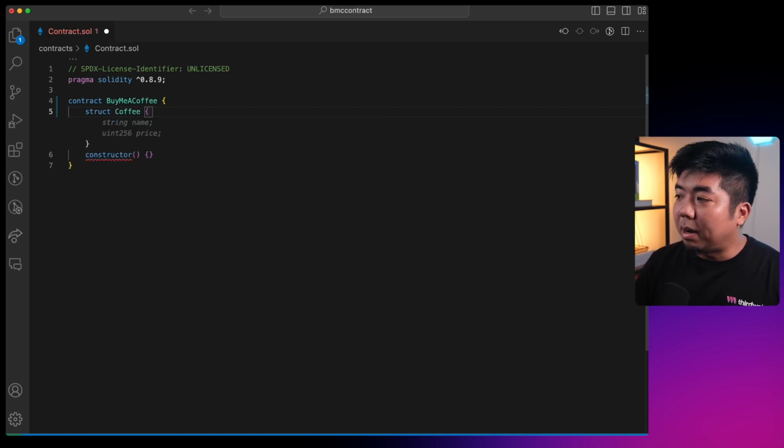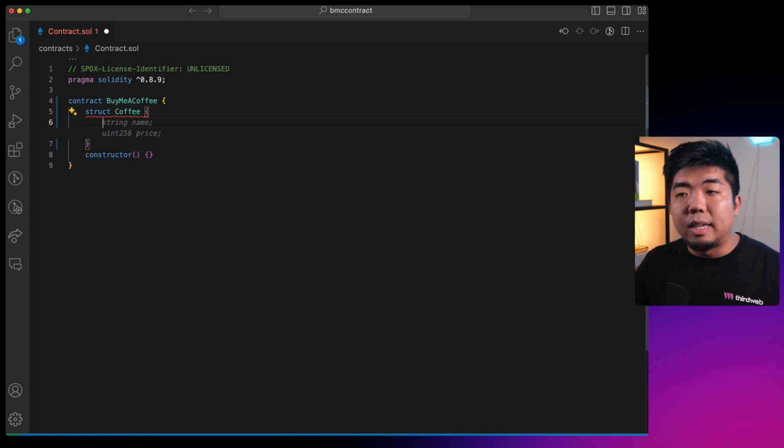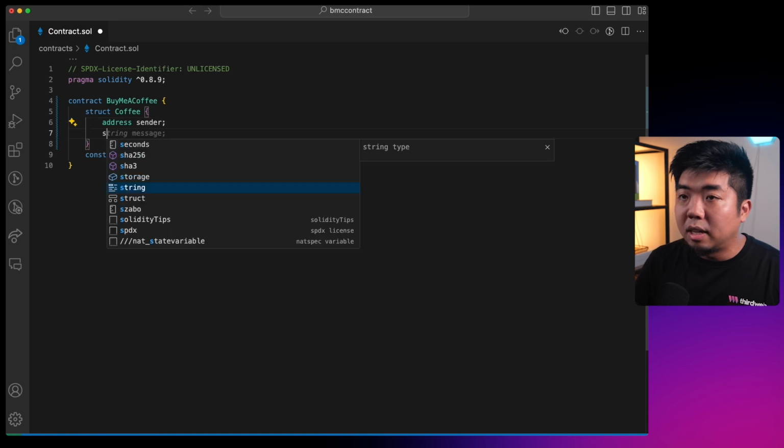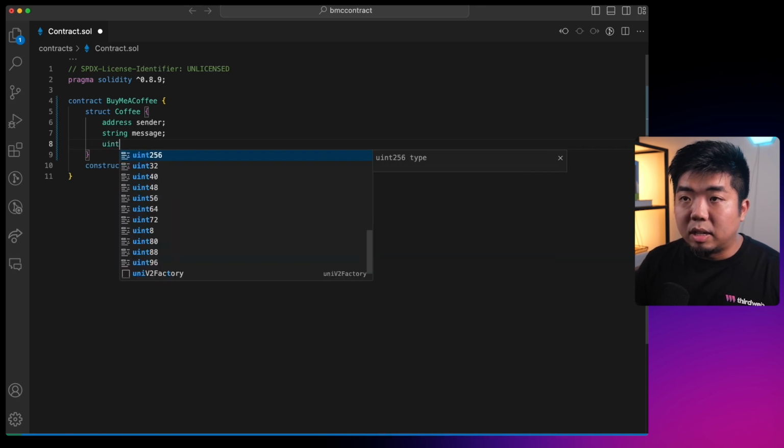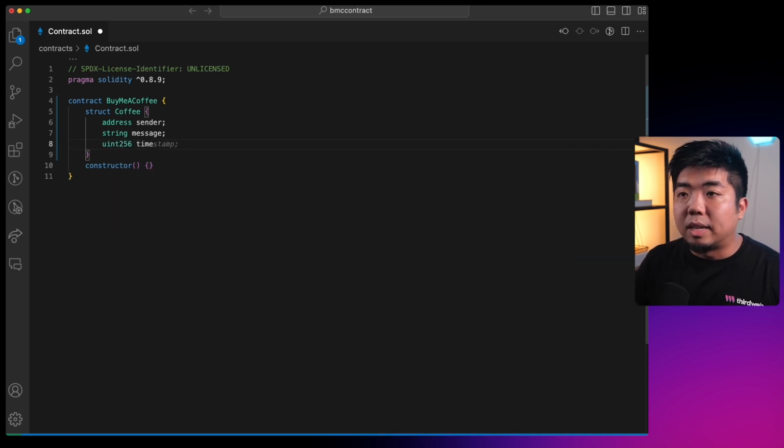So anytime someone buys a coffee, this is what we will be sending to the blockchain and recording, and we can pull that data and then display it within our application. So the first thing we want to know is the address of who is sending the tip and the message. So we'll call this sender, and it's going to be an address. Then we need a string that's going to be for the message, so whatever message the person writes. And then we're going to use a uint256, and this is going to be for the timestamp, so we can put down what time and day that the tip and the message were sent.